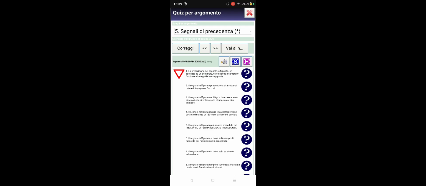Yeah, there's another question again. So our next question. La prescrizione is nearly raffigurato. So the prescription of this very signal, se abbinato ad un semaforo, so if they attach this very signal to a traffic light, vale quando il semaforo funziona a luce gialla lampeggiante. So this signal is valid if the traffic light has only the yellow flashing light.